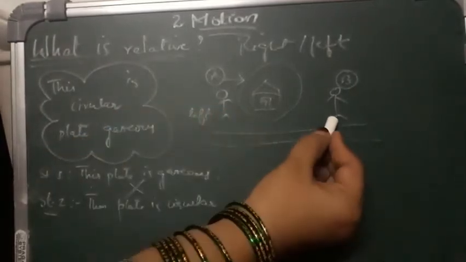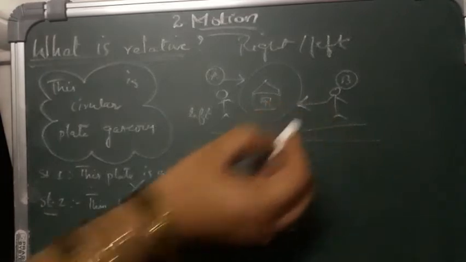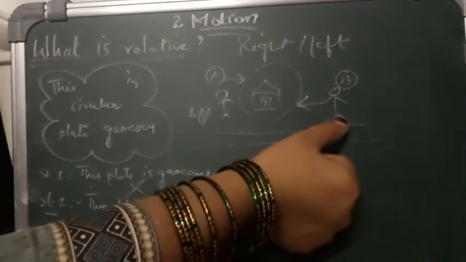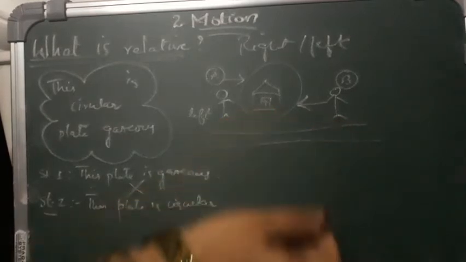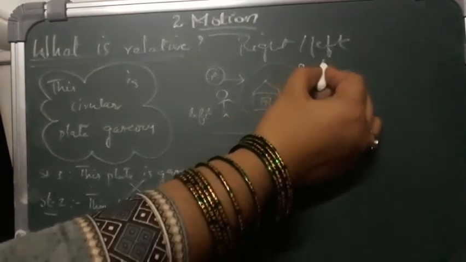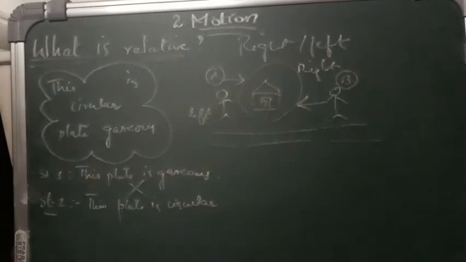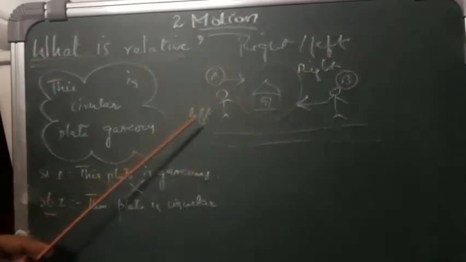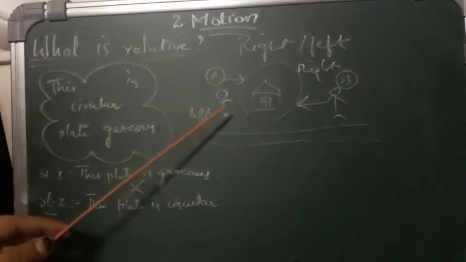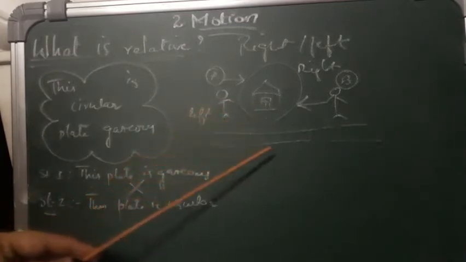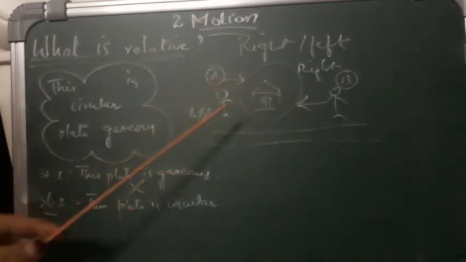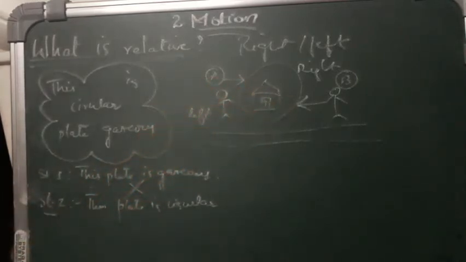If this person is coming in the opposite direction, then according to this person the house is on the right side. So we can say that depending on the position of the person we can tell where the house is situated, isn't it?